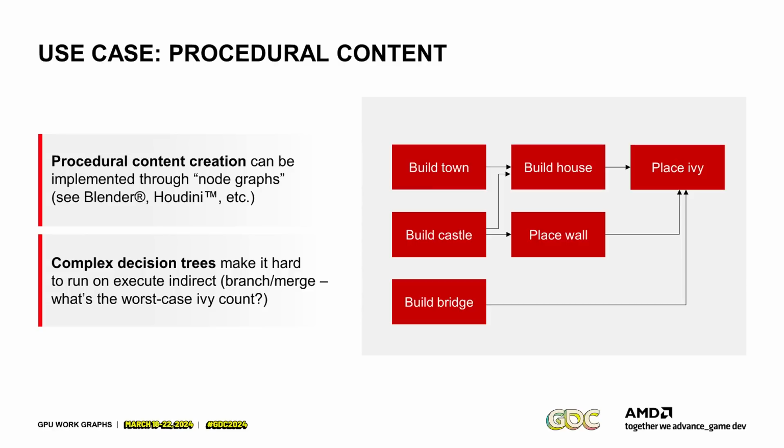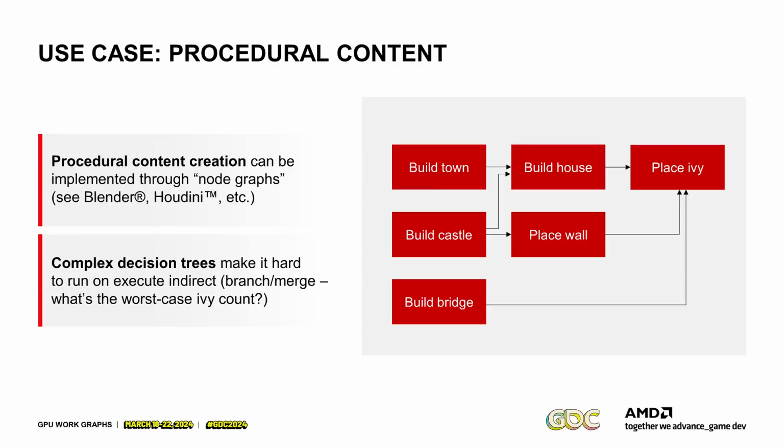And in that case, you just can't fill up the whole world manually. So there are things where you can do this procedurally. For example, in Blender, there are something called geometry nodes, and Houdini is heavily node-based. And then you can create a node graph which procedurally fills up the world with content.